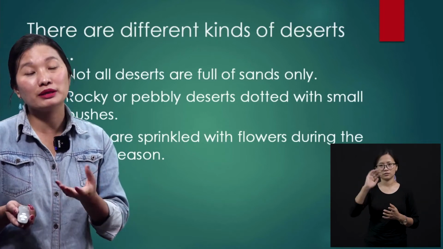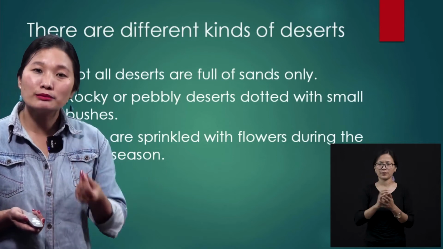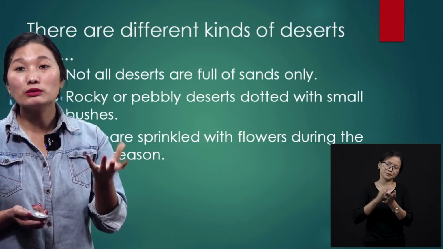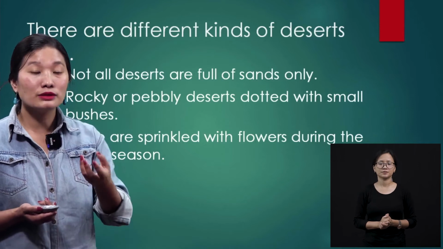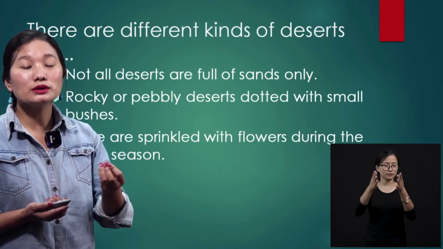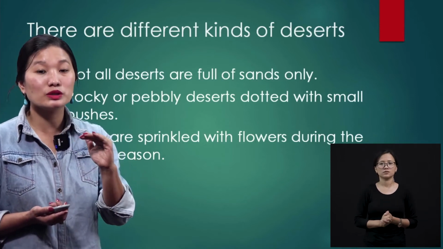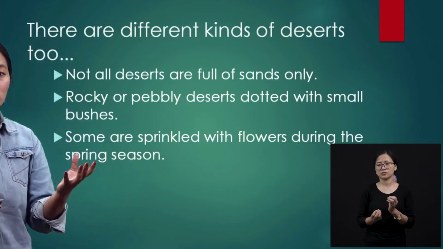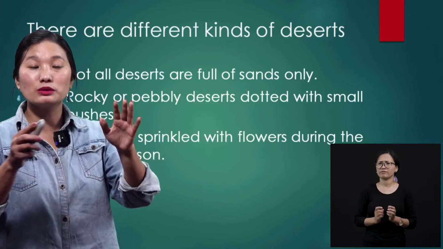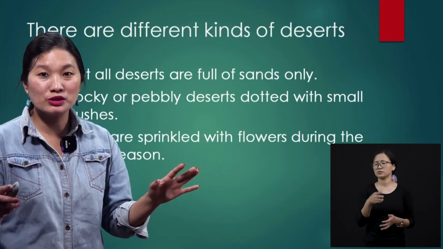There will be some pebbly. Pebbles are the small stones. You find pebbles in the rivers. Those small round stones that you find in the rivers are also called pebbles. And so there will be some deserts which will be dotted with bushes too. Not very tall trees, but there will be short trees and it would be bushes all around.